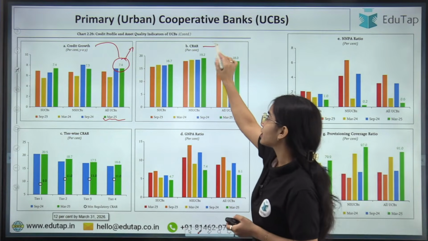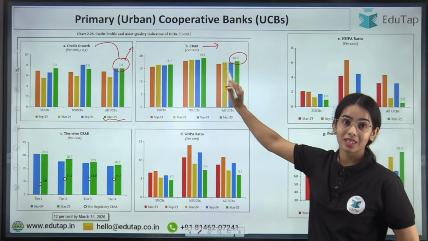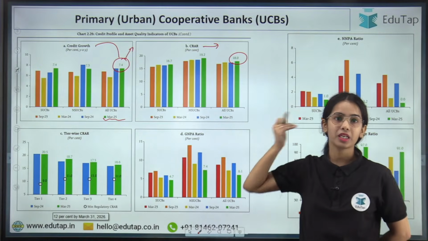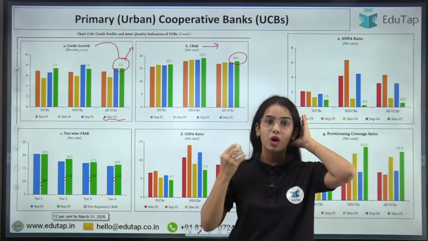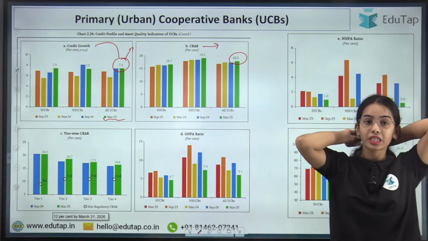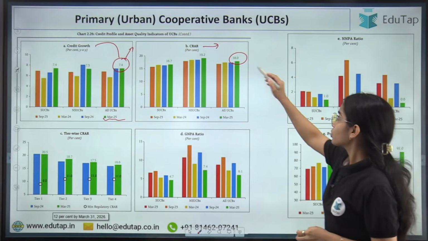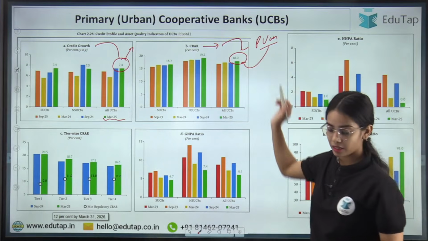The CRAR that the urban cooperative banks were able to hold was 18.0%. That is way higher than the minimum requirement that the primary urban cooperative banks have to maintain. So the CRAR that the primary urban cooperative banks were maintaining was 18%.